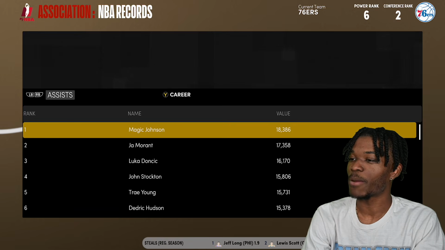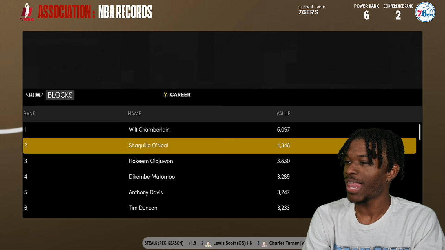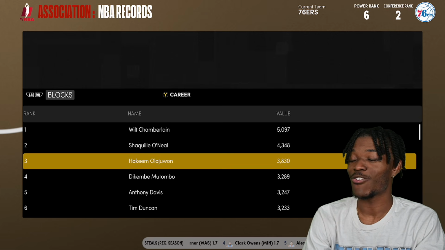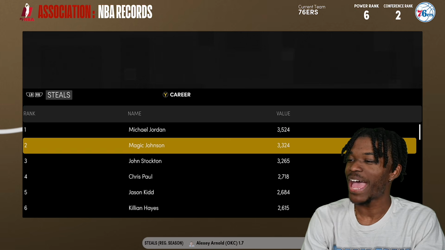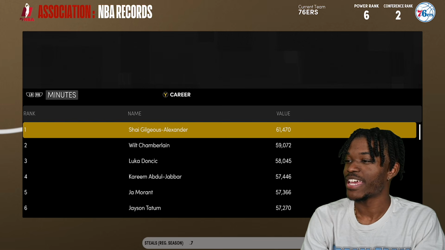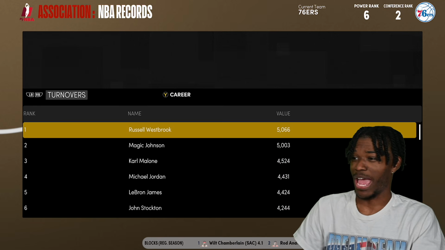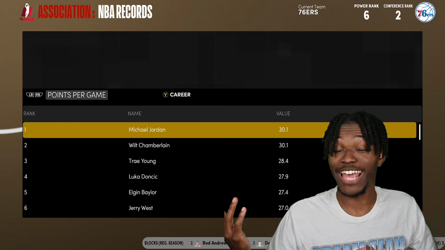But all of our guys ended up being here. The big man ended up in the rebounding assist. Magic Johnson took that easily. Blocks was Wilt, Shaq, and Hakeem Olajuwon not being top 10 was interesting. You know, he's probably right outside it though. We got Magic and MJ, and then minutes was Shaq. By 2000, Shaq was just playing every minute imaginable. And just like that, his top 10 career is over.